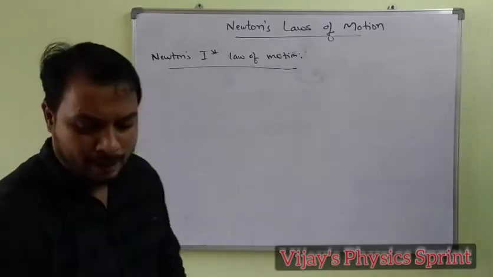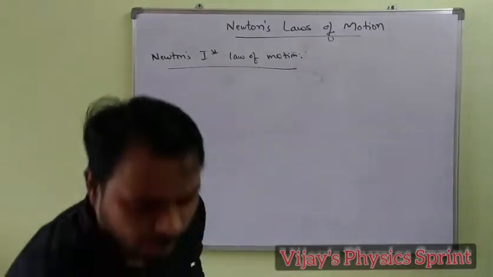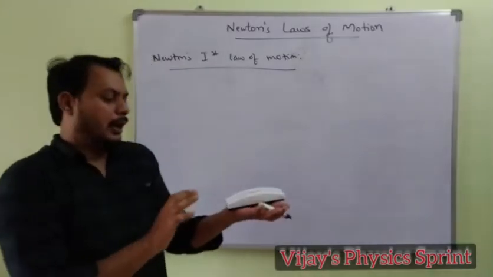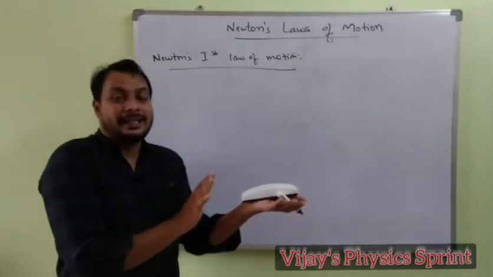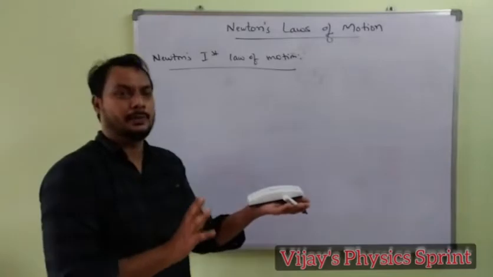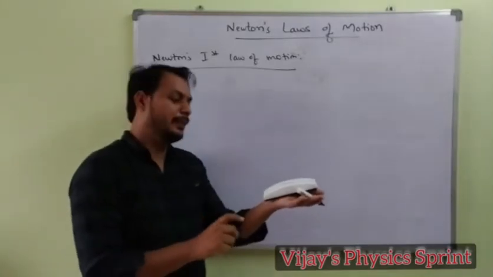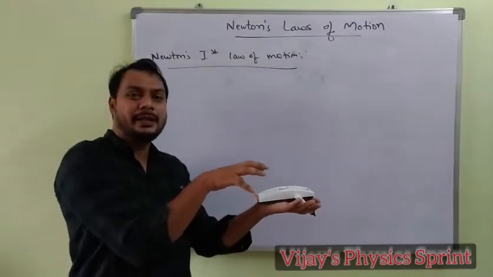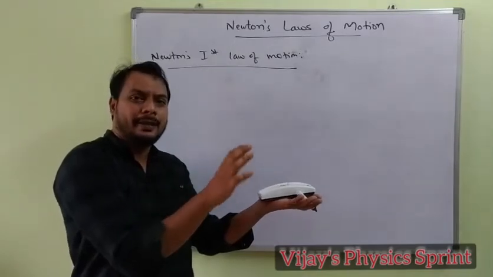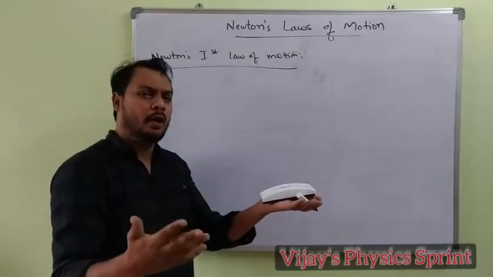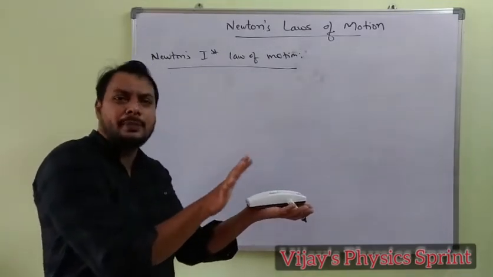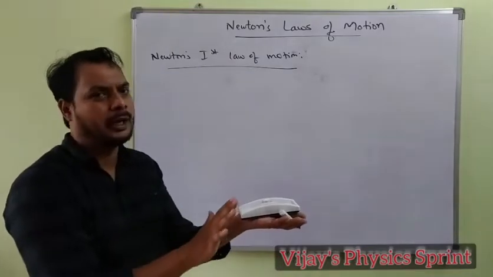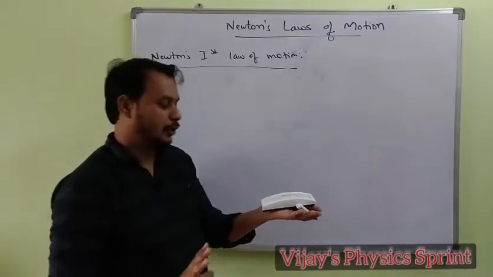For example, imagine this body at rest position. What do we mean by rest position? Rest position means the position of the body remains the same at a given time. Time is going on, but the position of the body remains the same, with no change in the position of the body. Then it is said to be at rest.